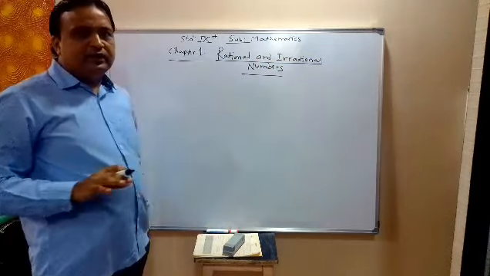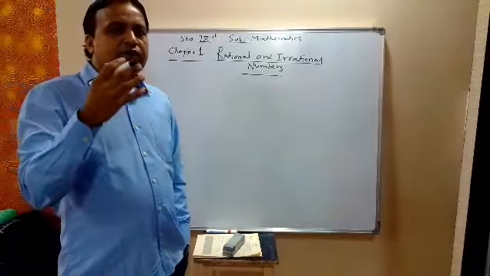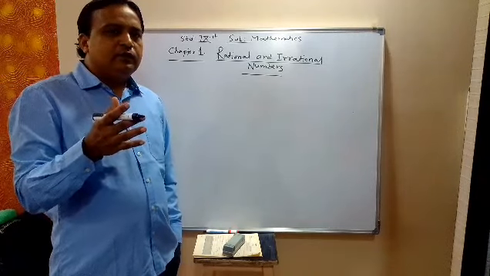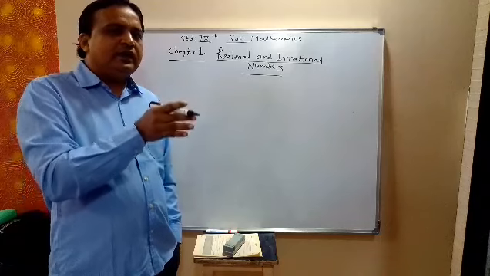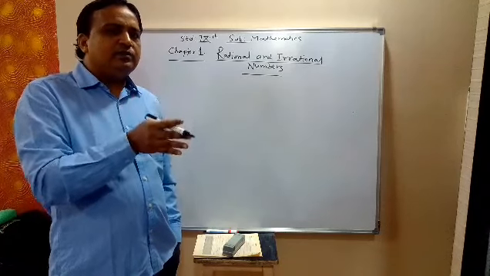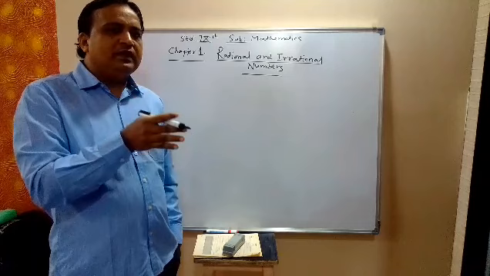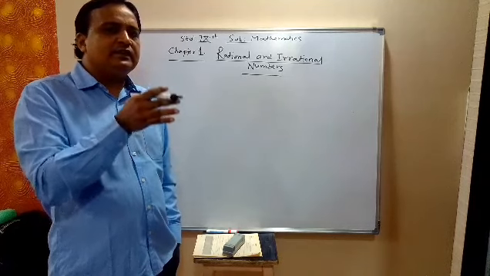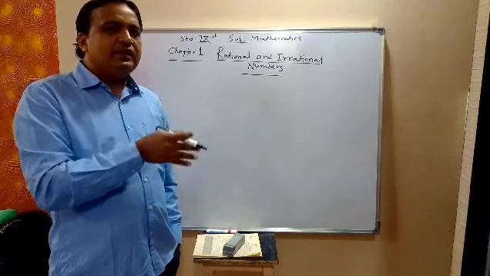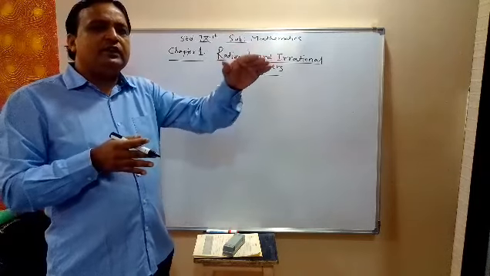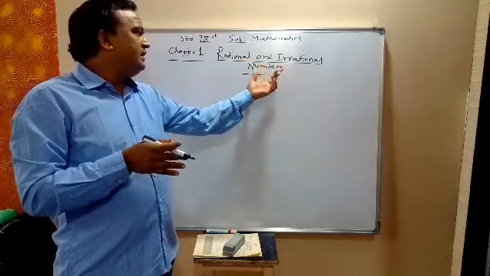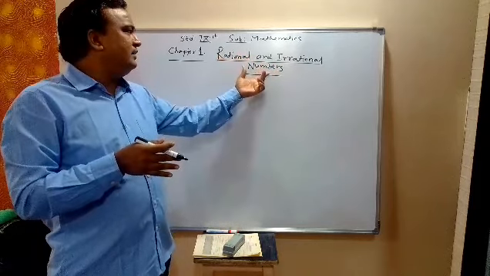In this chapter, we extend our study to irrational numbers and real numbers. Up to 8th standard, we have studied natural numbers, whole numbers, the set of integers and rational numbers. Now in this chapter, we extend our study to irrational numbers along with rational numbers and real numbers.